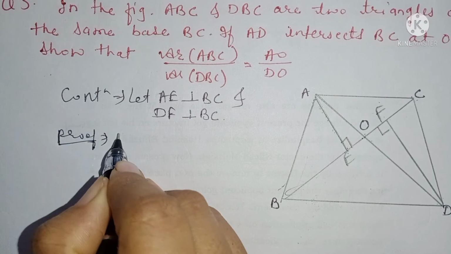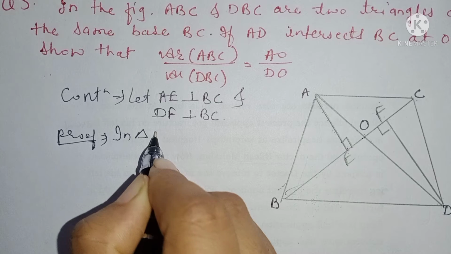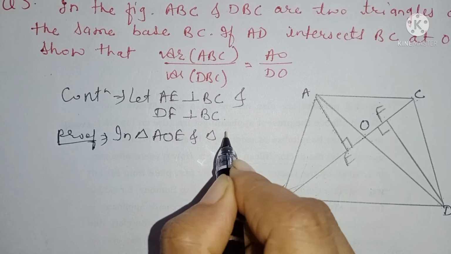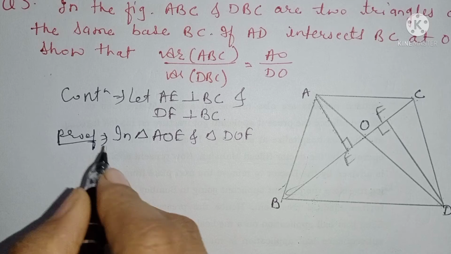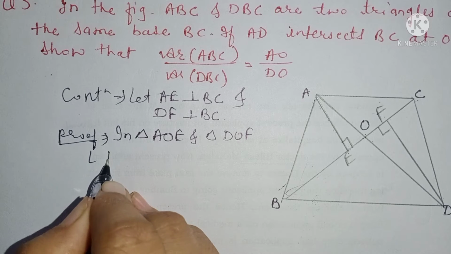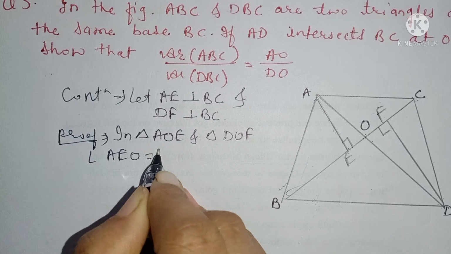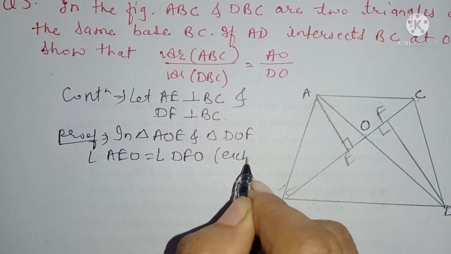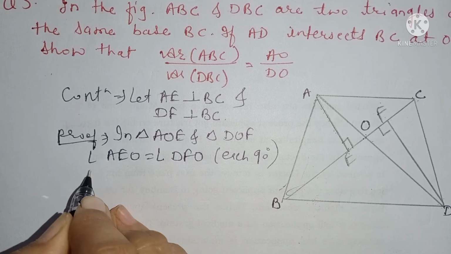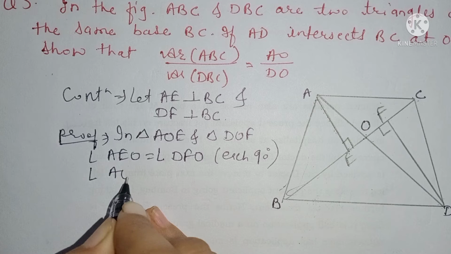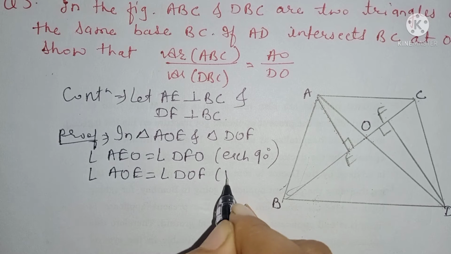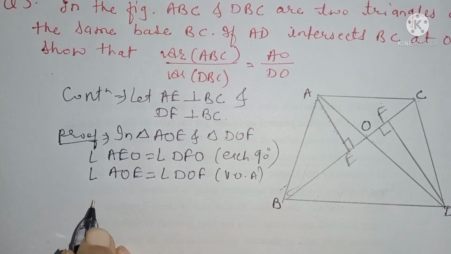First of all, I am going to prove triangle AOE and triangle DOF similar. How? I can write angle AEO is equal to angle DFO, each 90 degrees, since we did the construction there and drew perpendiculars. And angle AOE is equal to angle DOF, vertically opposite angles.